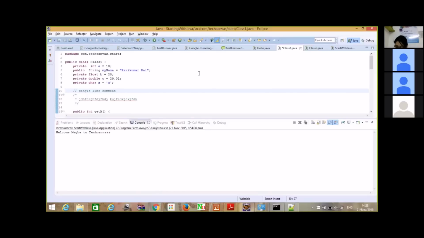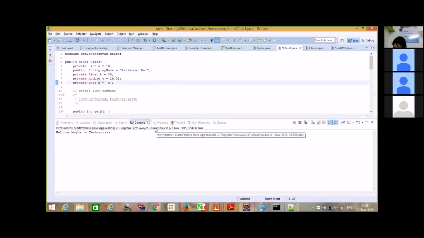You have used the string there for my name equal to Ravi Kumar Rai. We can use char also in that case. If you are using a char variable, then you can only have a single character in it. That is the limitation. Supposedly if I go for more, it would give me an error again. If you see this, invalid character constant. So I can only have a single character in this.